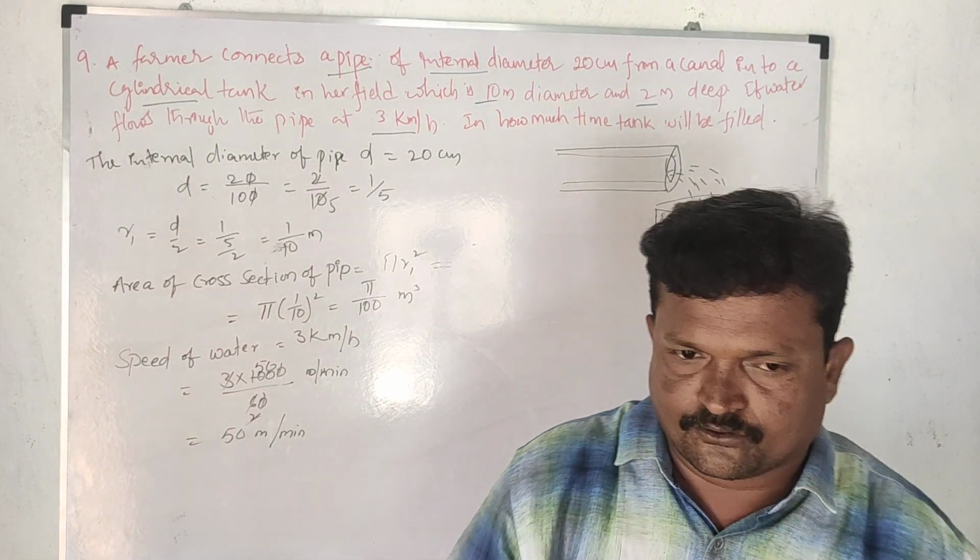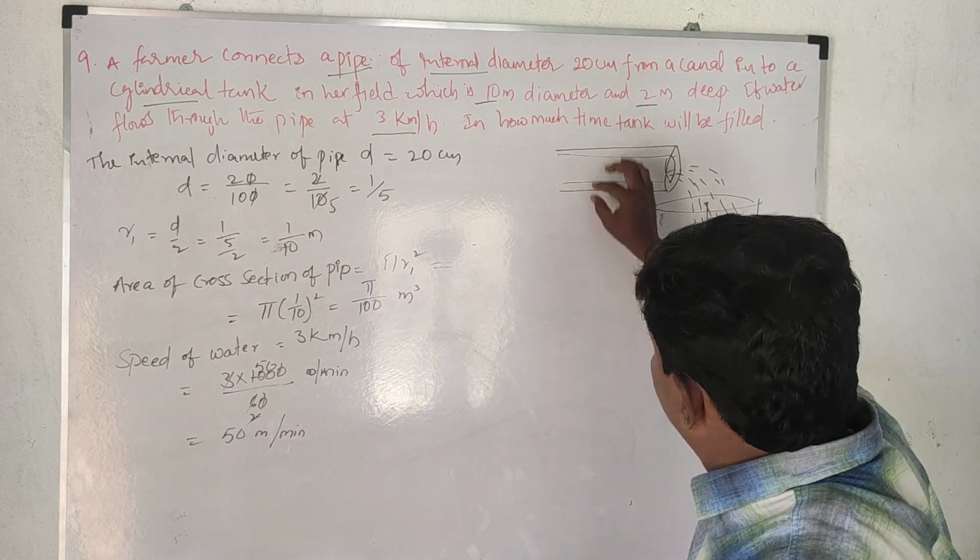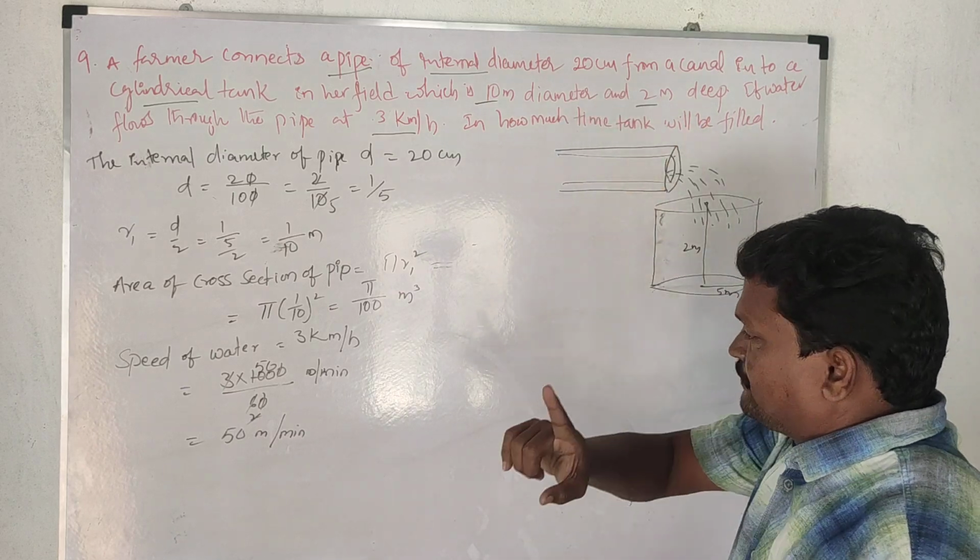So now we have to find the volume of water that flows in 1 minute.